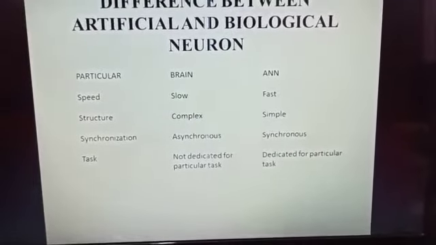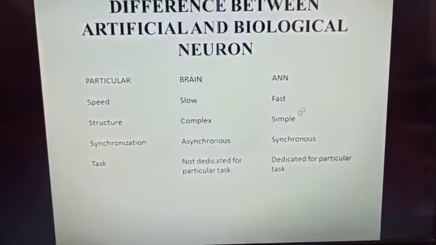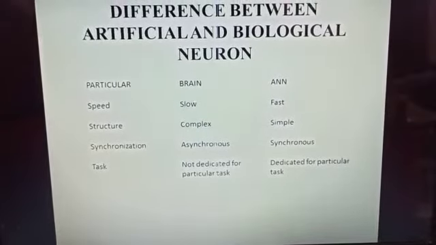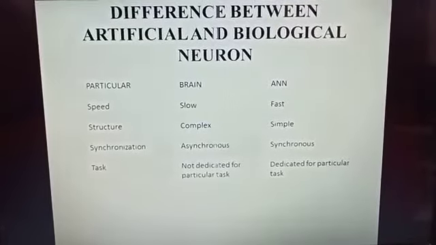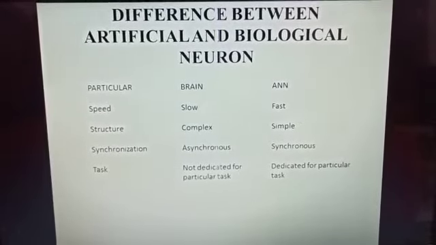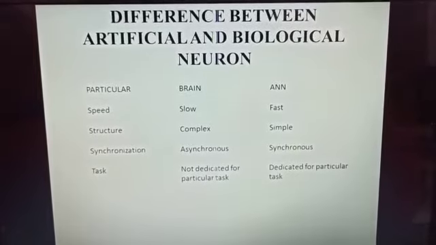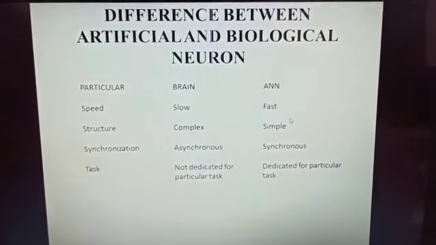Task. Brain is not dedicated to a particular task. If we want to perform anything, then we can. But in artificial neural network, the machine is designed for performing a particular task.